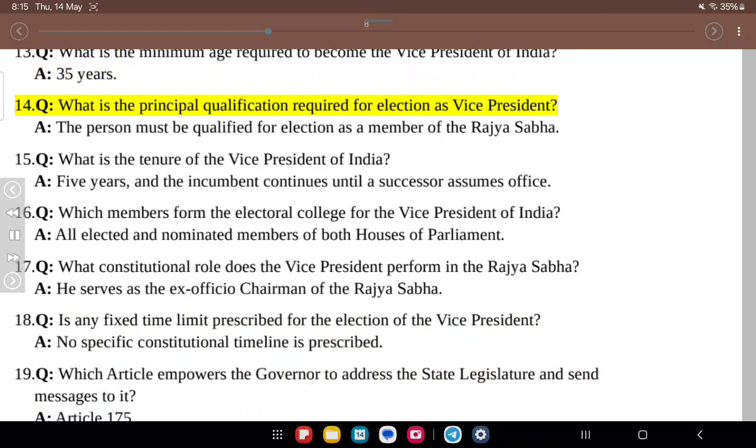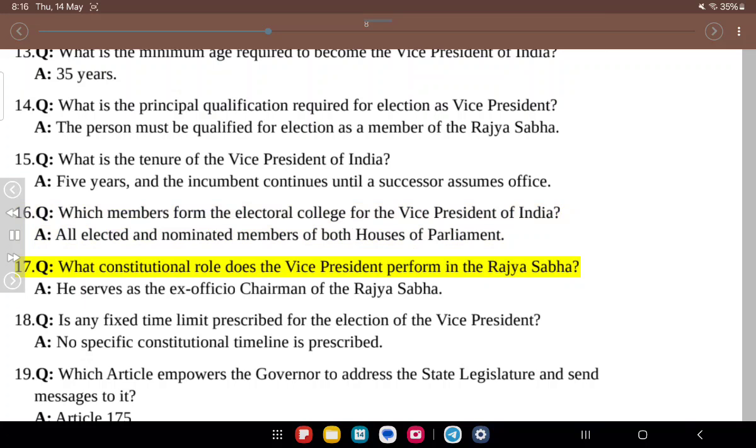14. Q. What is the principal qualification required for election as Vice President? A. The person must be qualified for election as a member of the Rajya Sabha. 15. Q. What is the tenure of the Vice President of India? A. 5 years, and the incumbent continues until a successor assumes office. 16. Q. Which members form the Electoral College for the Vice President of India? A. All elected and nominated members of both houses of Parliament.